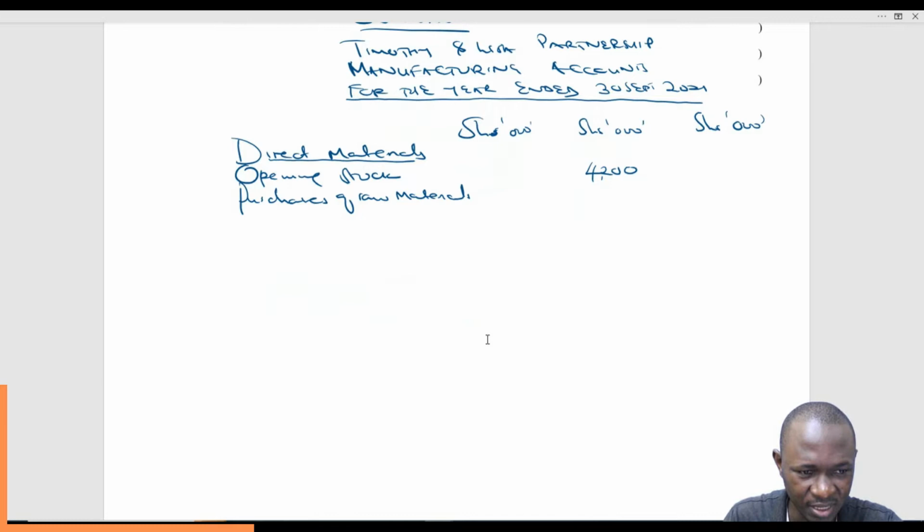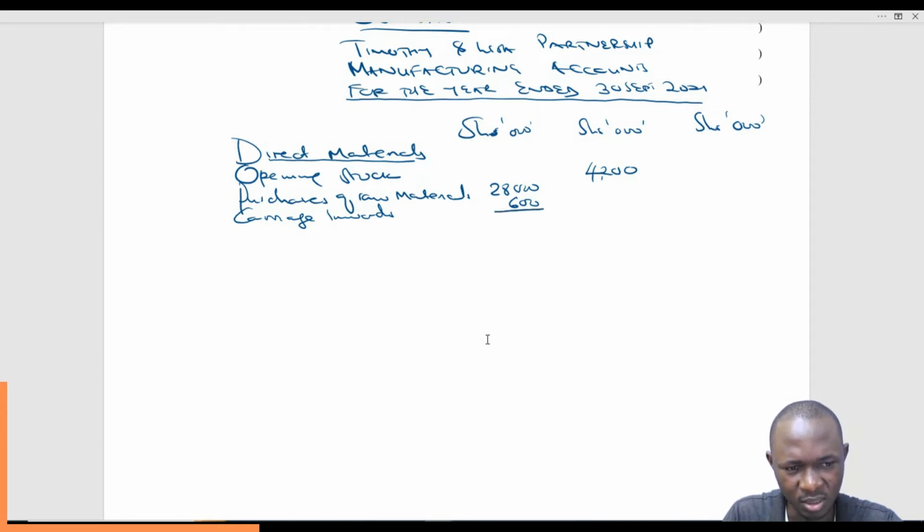This was 28,000, and then we add carriage inwards. Carriage inwards are the costs associated with the transportation of goods into the premises. So it was 600, which gives us a total of 28,600. That is the purchases part of it.